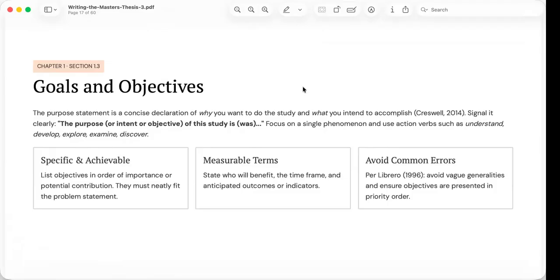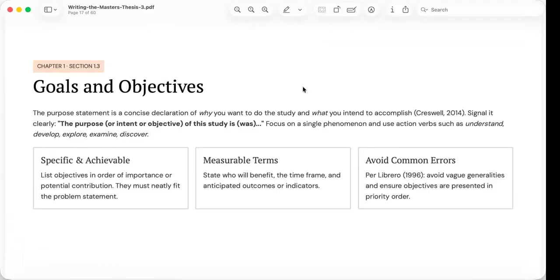Whether your study seeks to understand, examine, develop, explore, or discover something, the purpose statement should communicate that intention directly and concisely. Avoiding vague language that leaves readers guessing about the study's direction is also very important.